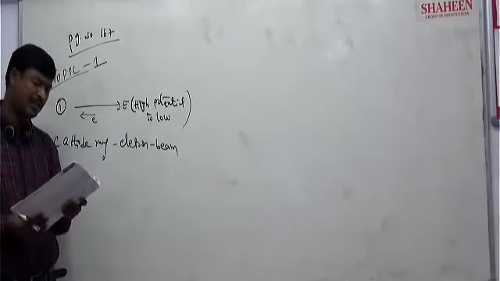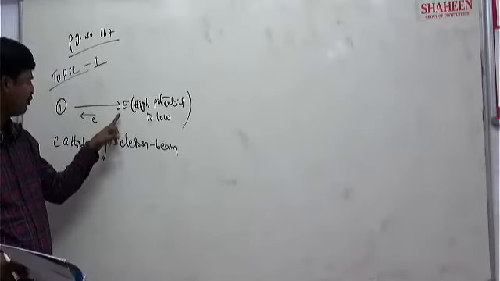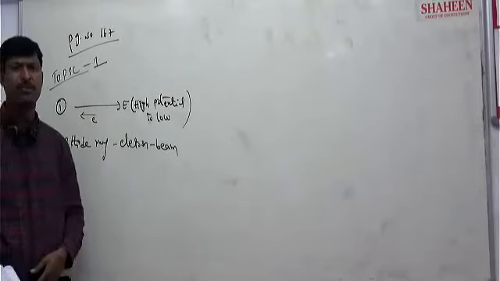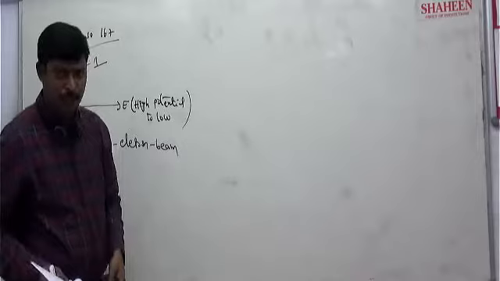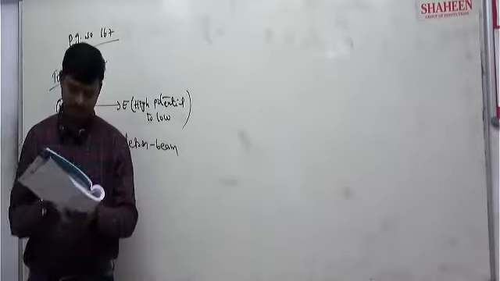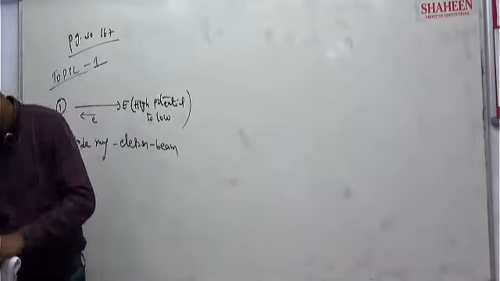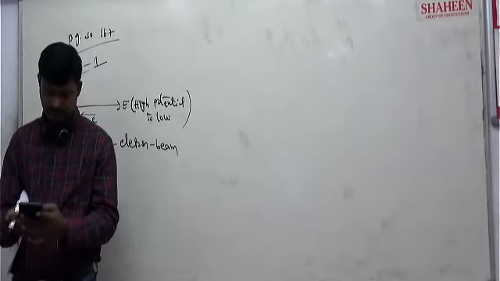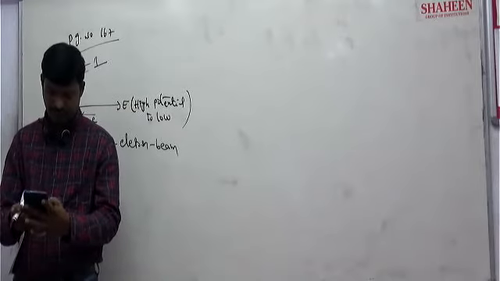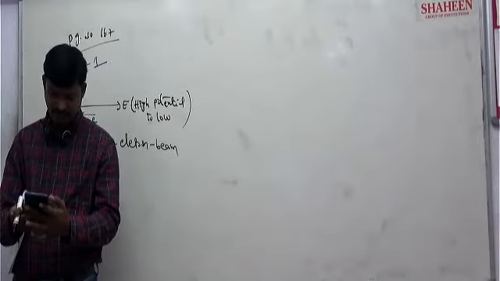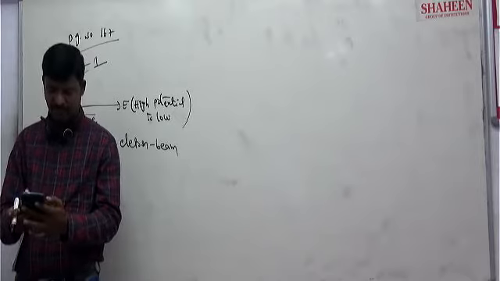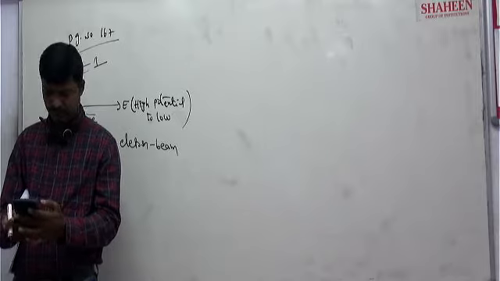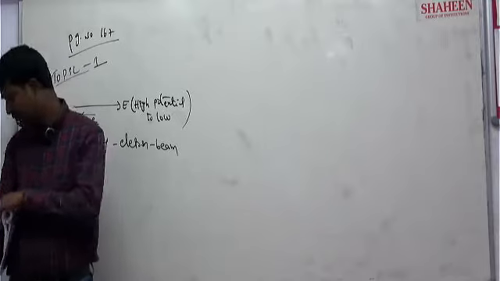Clear? The electron moves from lower potential to higher potential, towards higher potential. Correct? Question number 1 clear, everyone? Tell me, is it clear?